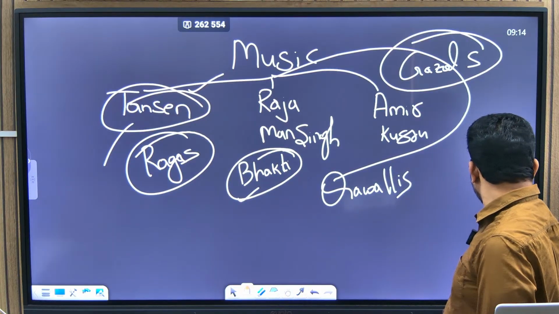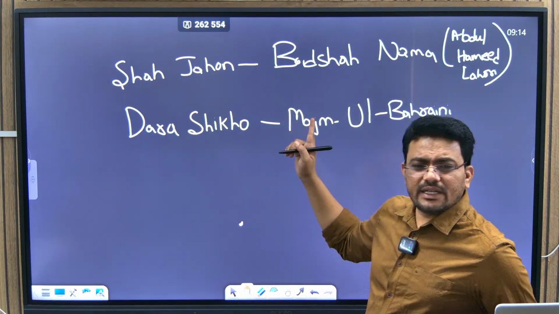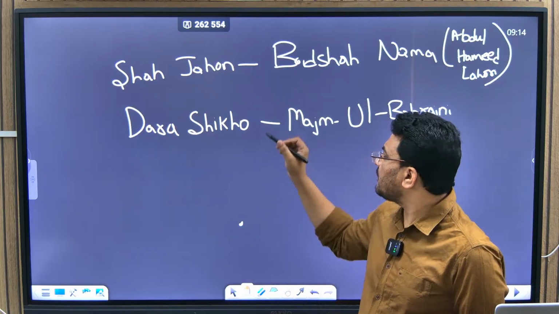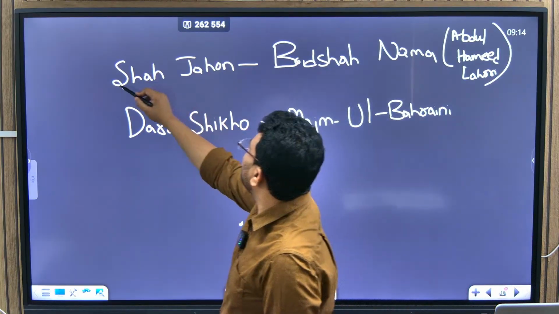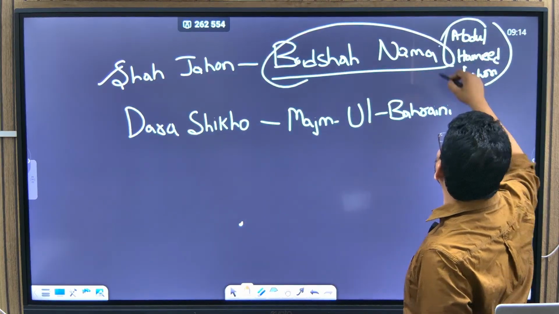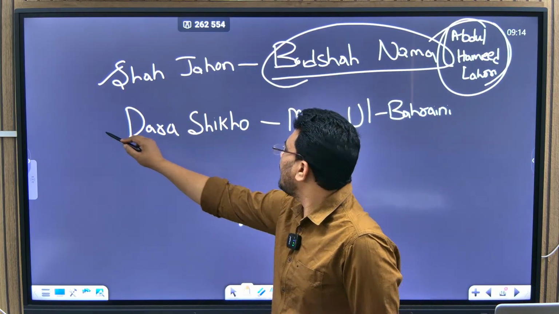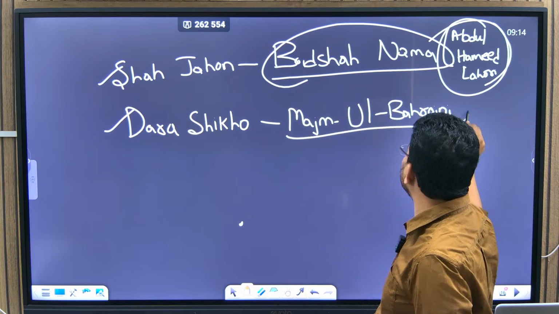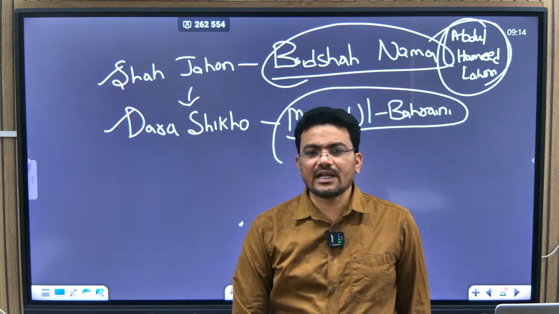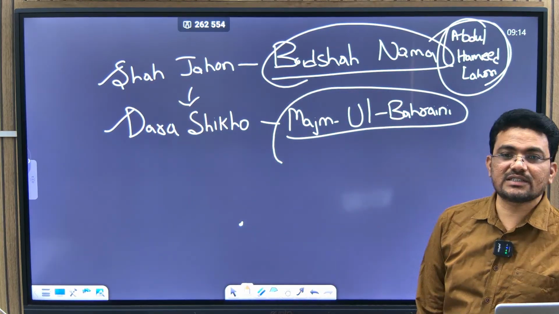So in the writings of the Mughals, we don't have much. Like Akbar, we have seen, and in Shah Jahan's time there is Badshah Nama. Just remember, Badshah Nama by Abdul Hamid Lahori, and Dara Shikoh has written this. You know Shah Jahan's two sons, Dara Shikoh and Aurangzeb. Aurangzeb sidelined him and then continued the throne.